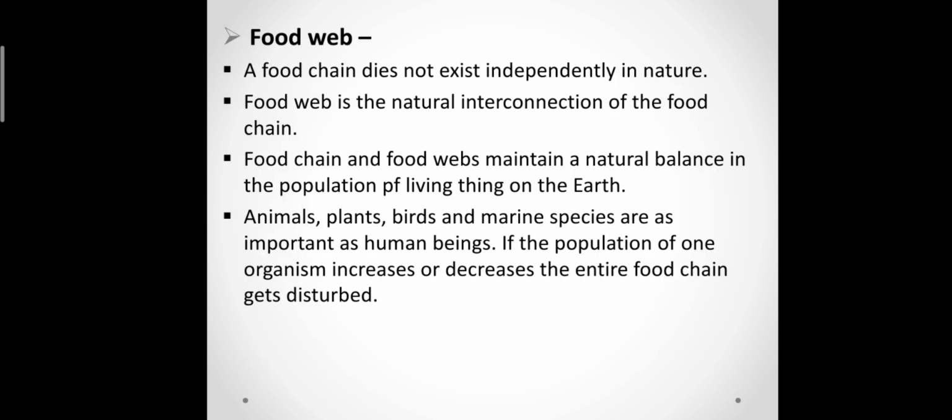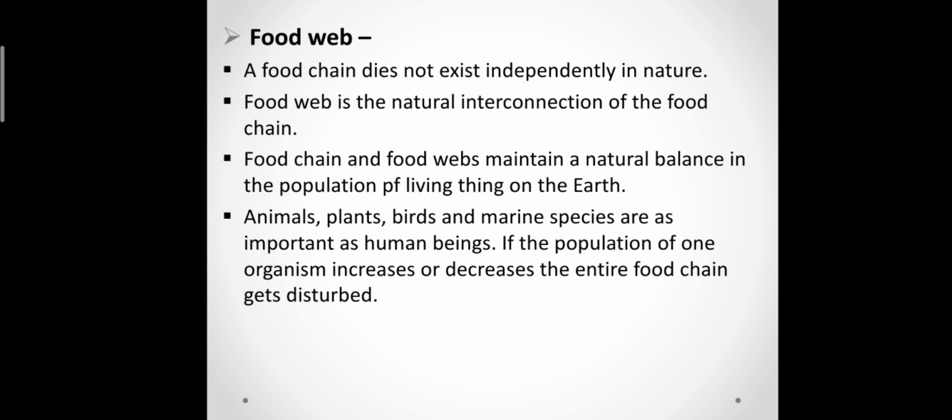Now the second one is very important, the food web. A food chain does not exist independently in nature. It can't exist independently. A food web is the natural interconnection of food chains. As we saw in the food chain, the animals are dependent on each other, and in a food web each food chain is interconnected. Food chains and food webs maintain a natural balance.